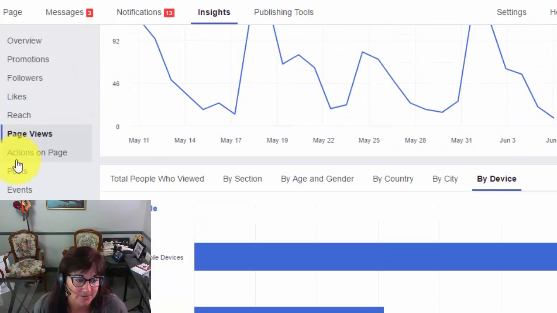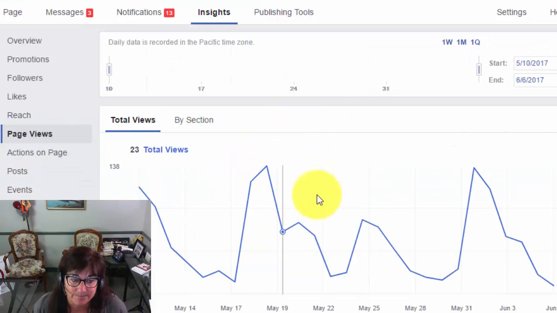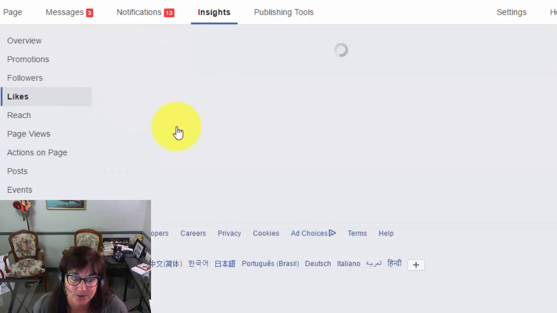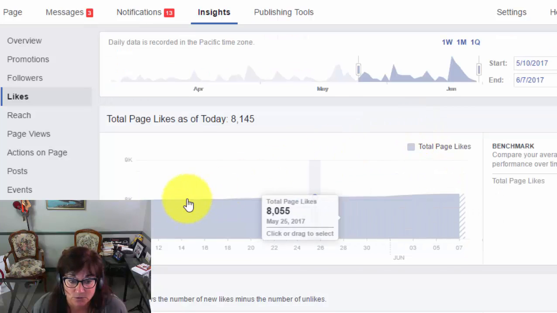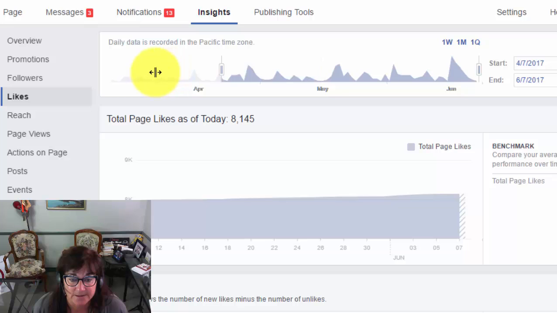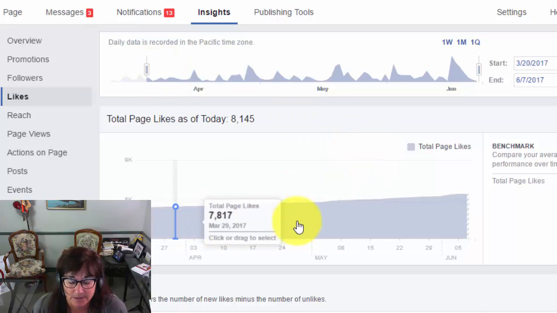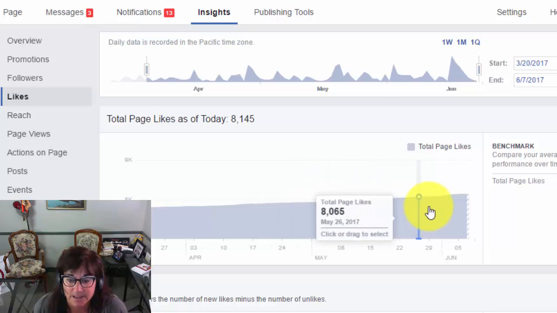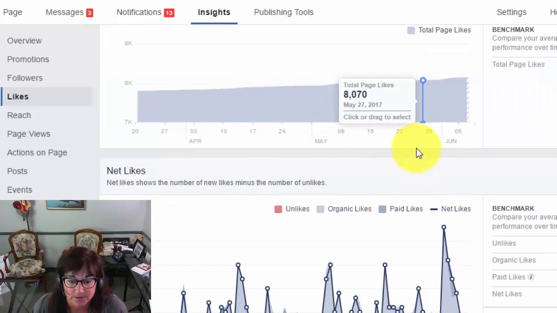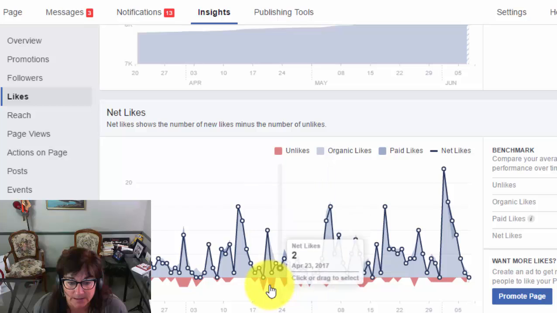Again, the first thing that I would do is go to posts. The second thing I would do is go to page views to see what's going on with your page. You may want to go to likes to see how many people like your page over a certain period of time. You can take this way back and see the behavior on the page. We are steadily growing on this page. I'm really proud of it. But you can also look to see how many people unlike the page.